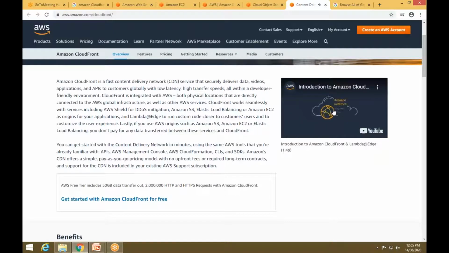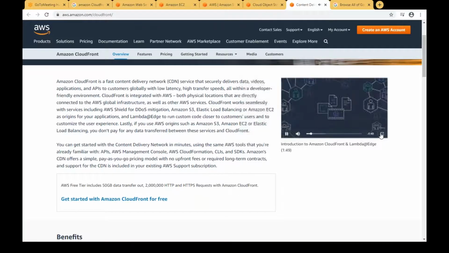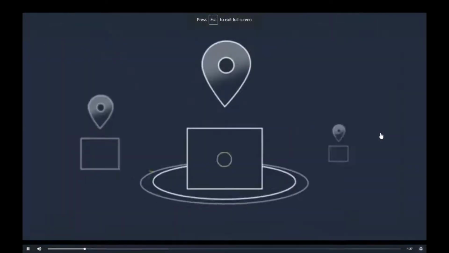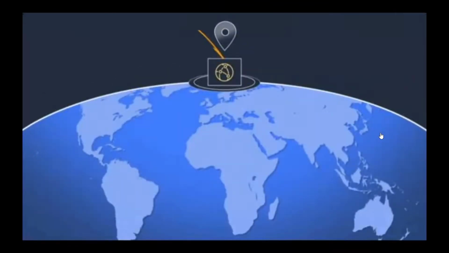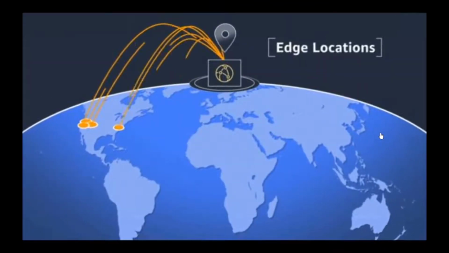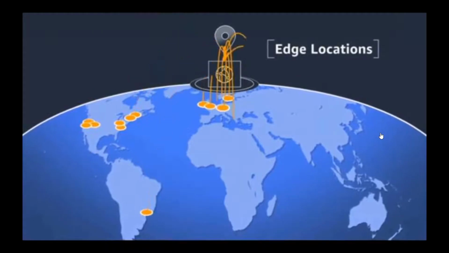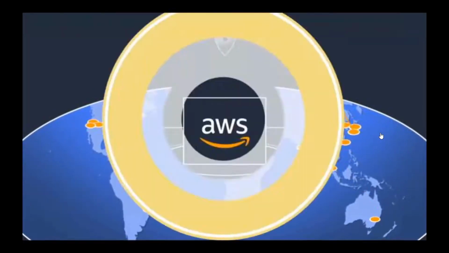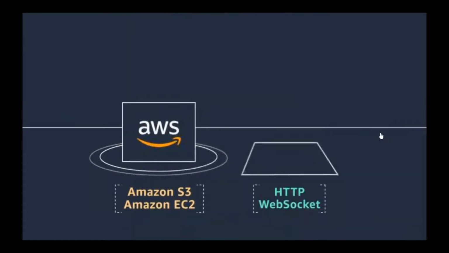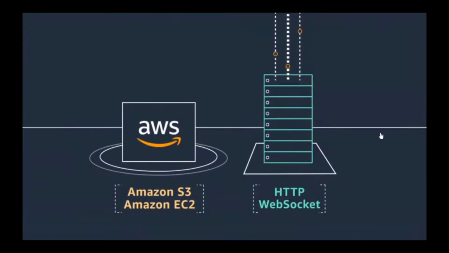Introducing Amazon CloudFront, a fast, highly secure, and programmable content delivery network service. With CloudFront, you can deliver your content and applications to millions of users at scale. You can deliver both static and dynamic content. CloudFront has a worldwide network of data centers called edge locations and is integrated with AWS at physical locations directly connected to the expanding AWS global infrastructure. You can use either an AWS origin or your own custom origin server.